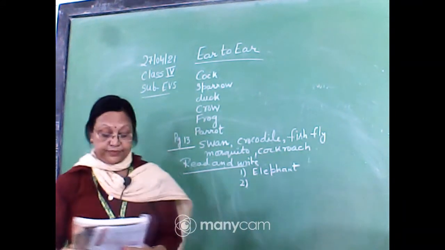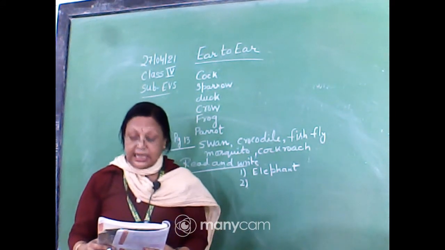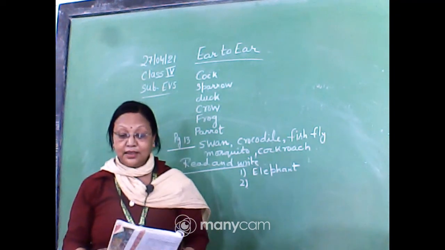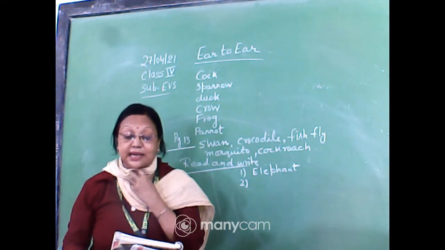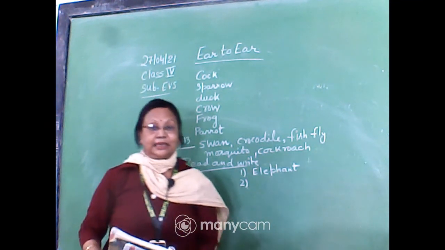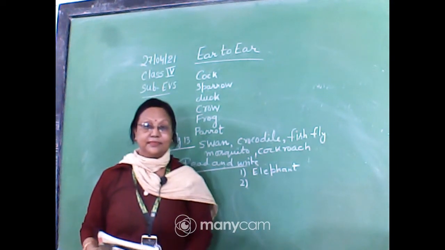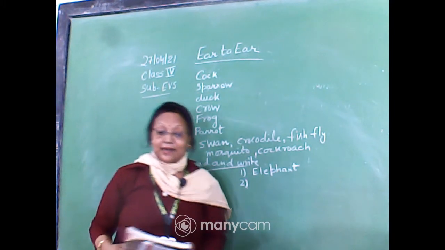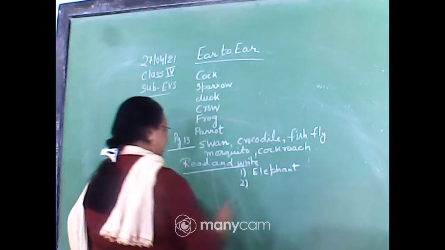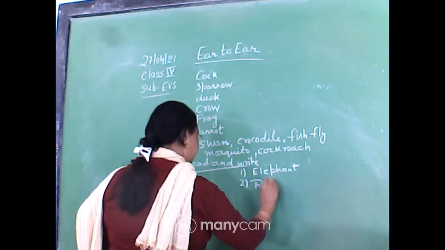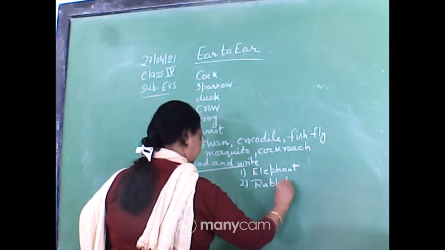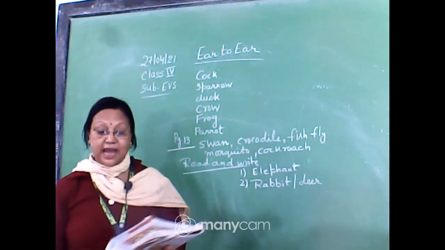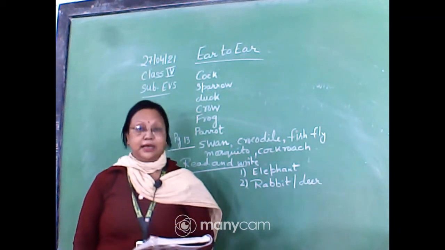Number 2, an animal with ears like leaves. Yes, rabbit. Any other name? Rabbit is correct. Can you tell me any other name? Rabbit and deer also you can write. Either write rabbit or write deer. Deer and rabbit both have leaf-like ears.